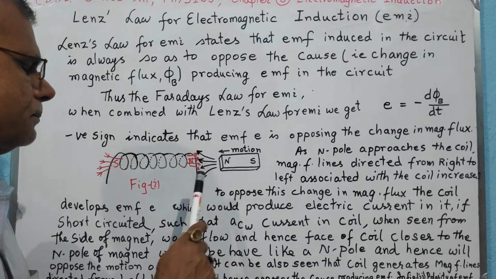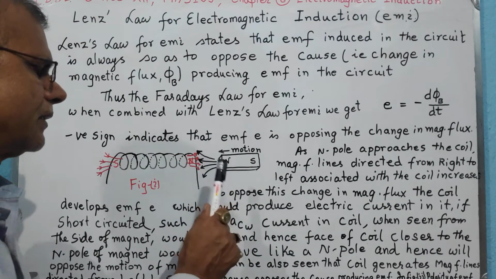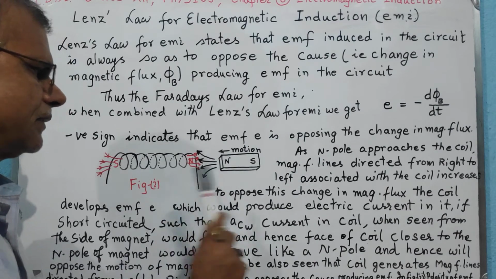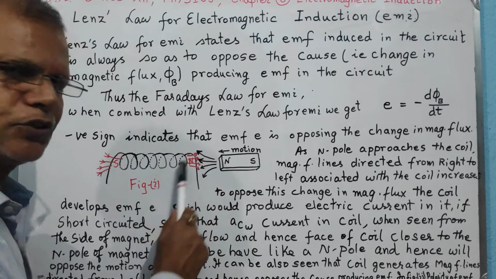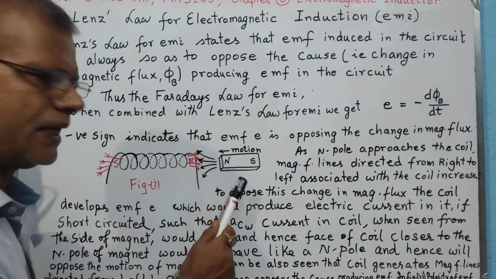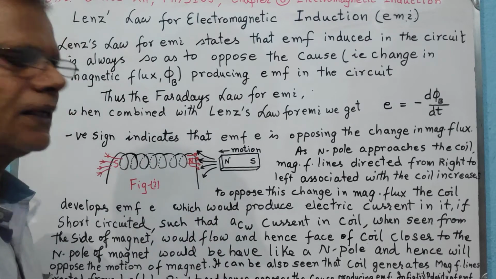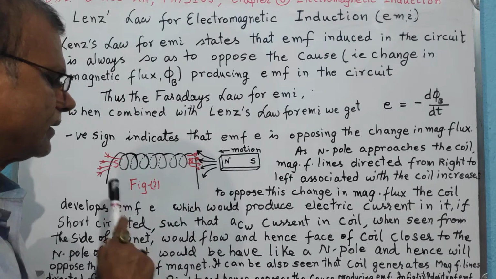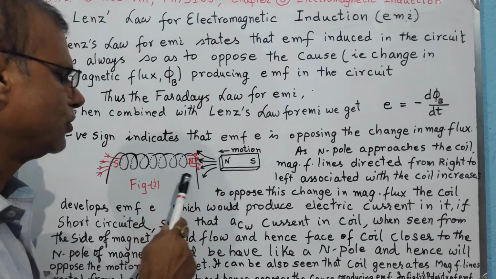But if we consider another figure, figure 2, in which we are carrying the north pole away from the coil, what happens? The magnetic field lines directed from right to left associated with the coil are decreasing, and therefore the EMF, when short circuited, will produce a current such that it opposes the cause.